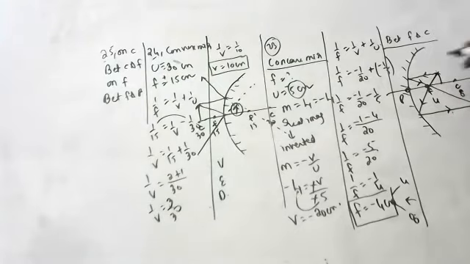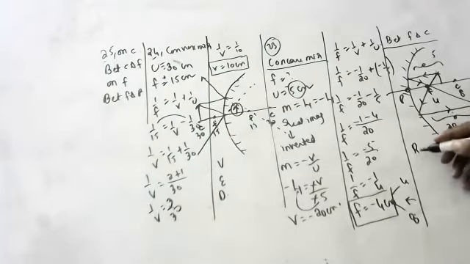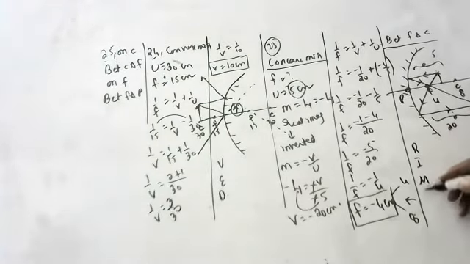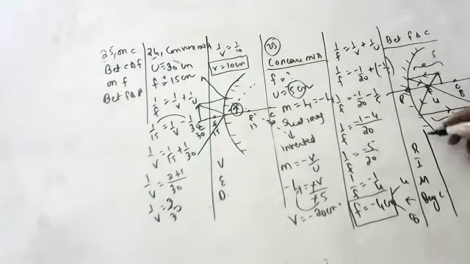So, children, object distance is how much? 5. Image distance is how much? 20. Real, inverted, magnified, beyond C. I hope you are able to understand. Real, inverted, magnified, beyond C. Magnification, how much did you get? Minus 4. He already gave that. Like this you have to do, children.